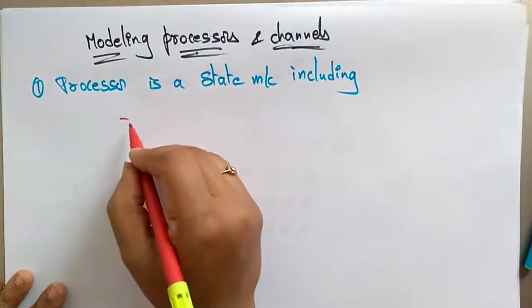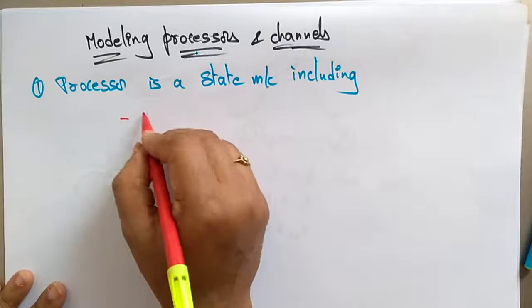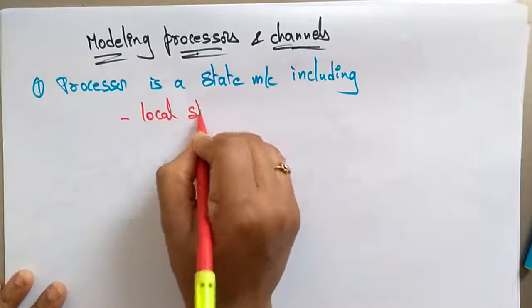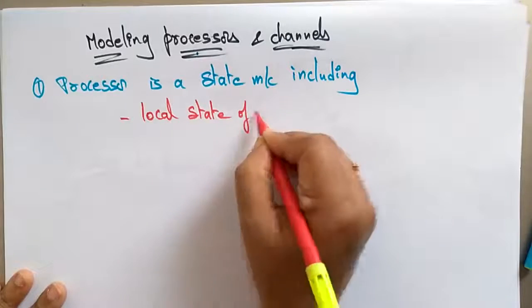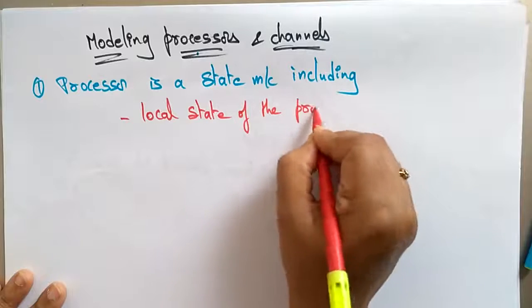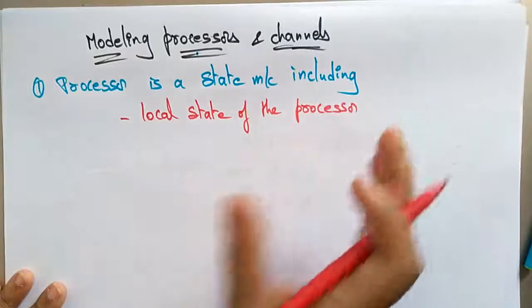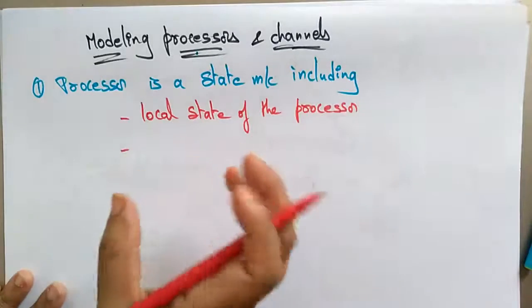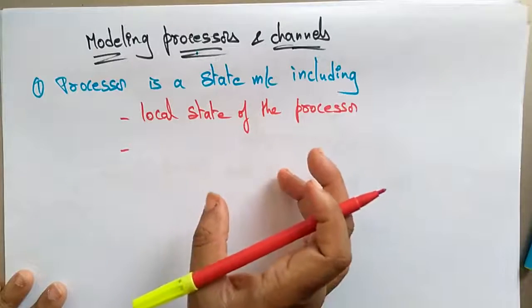The processor includes the local state of the processor. Local state of the processor means the status of that processor within that system. That has to be defined in the state machine.